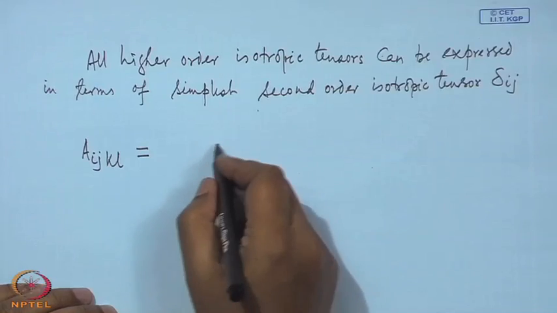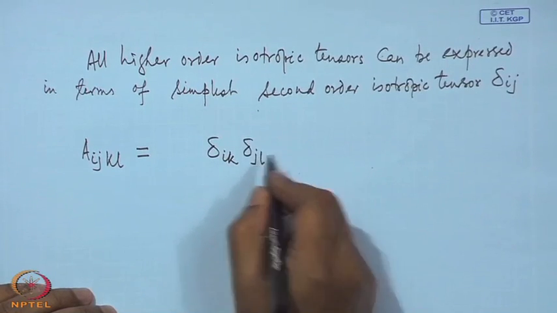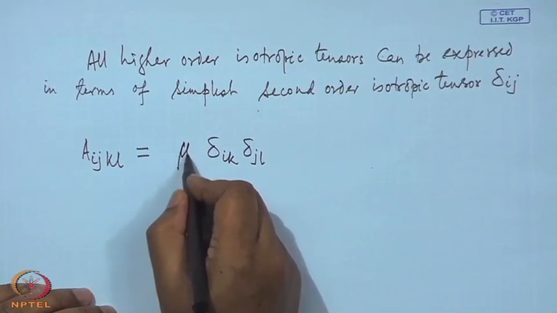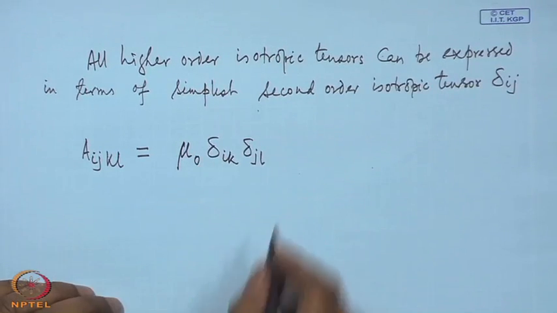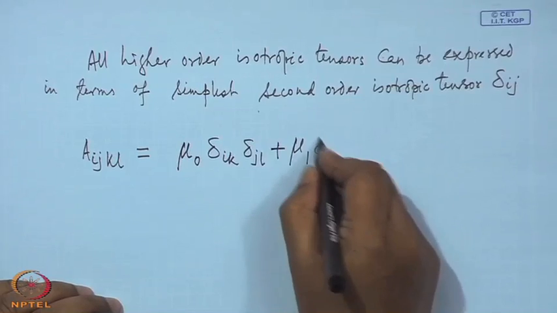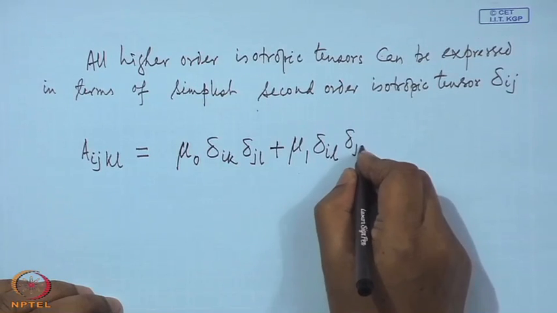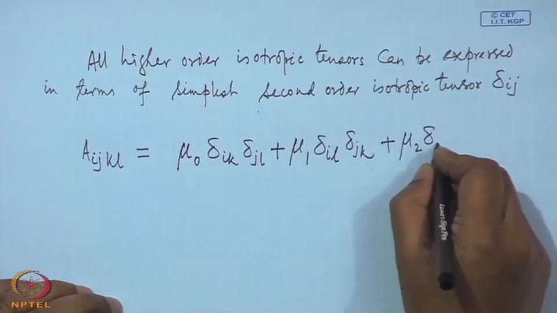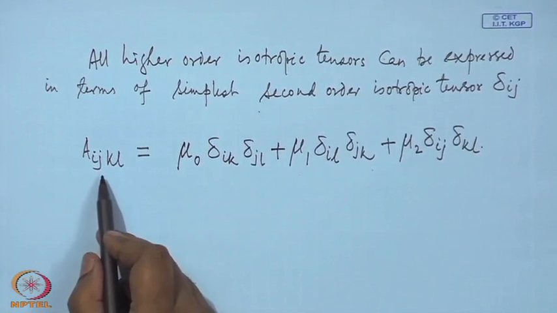As an example, delta_ik delta_jl. These will be multiplied by some coefficients. Let us say we multiply this with the coefficient mu 0, plus mu 1 delta_il delta_jk, plus mu 2 delta_ij delta_kl.